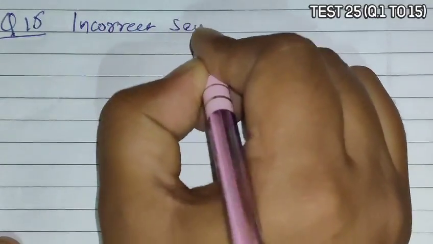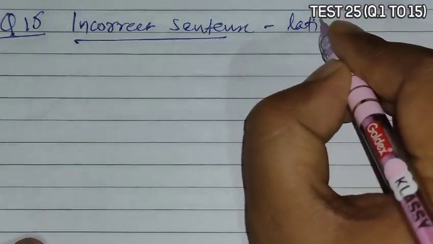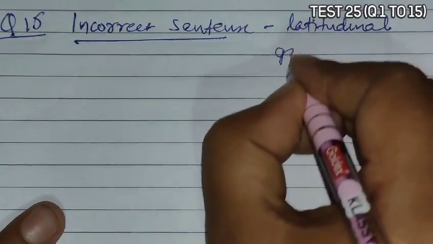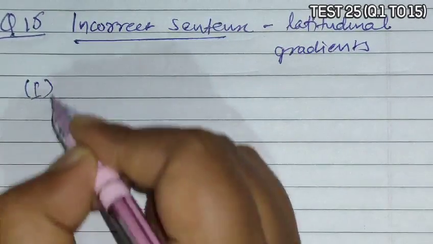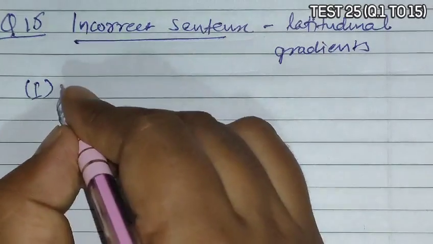Question 15 asks to choose the incorrect sentence for latitudinal gradients. Option 1 says the biodiversity throughout the world shows uneven distribution.